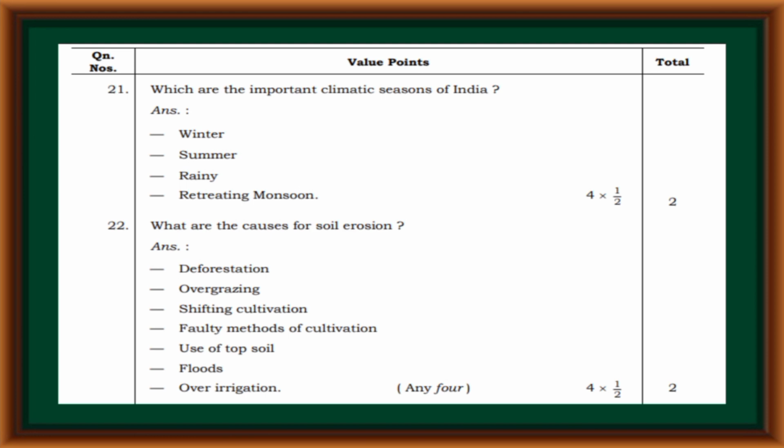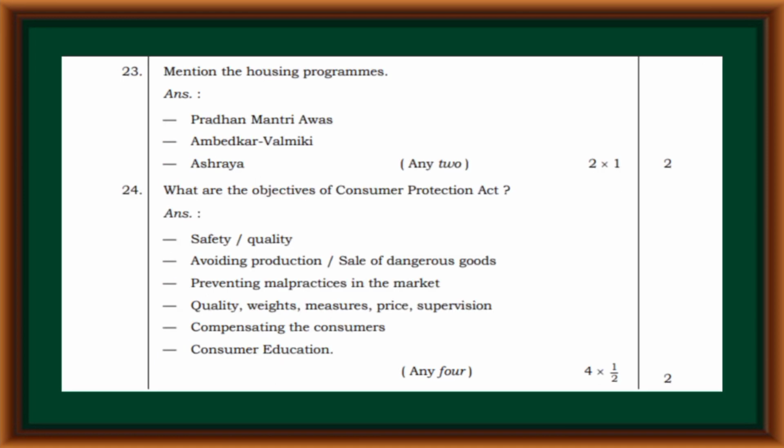Which are the important climatic seasons of India? Winter, summer, rainy, retreating monsoon. What are the causes for soil erosion? Deforestation, overgrazing, shifting cultivation, faulty methods of cultivation, use of topsoil, floods, over-irrigation. Mention the housing programs. Pradhan Mantri Awas, Ambedkar Valmiki Ashraya.